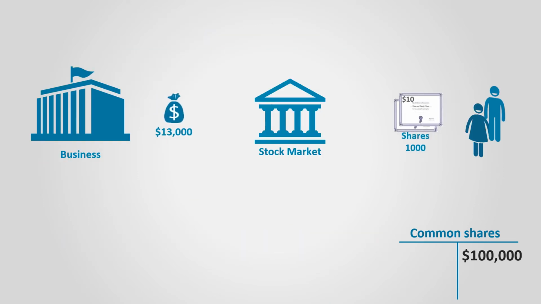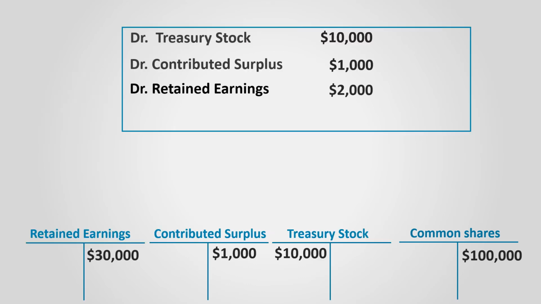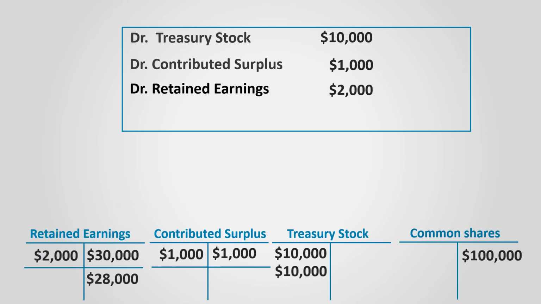Let's assume that the company reacquired another 1,000 shares when the share was traded at $13. We cannot still regard this as a loss. The company debits common shares for $10,000. It will debit contributed surplus by the amount previously credited to it until it becomes zero. So it will be debited by its balance, which is $1,000. The remaining $2,000 are deducted from retained earnings. So retained earnings are debited as well. Cash is credited for $13,000.